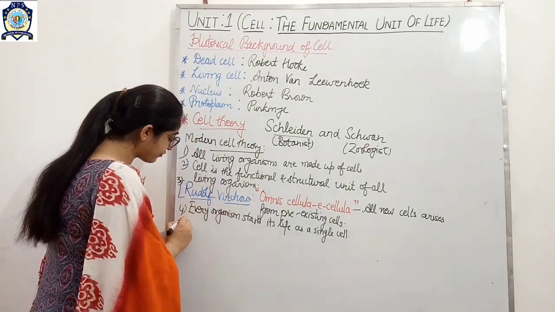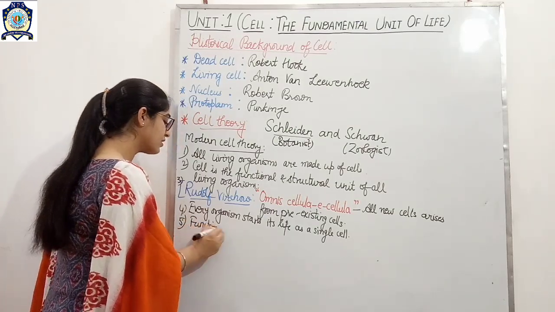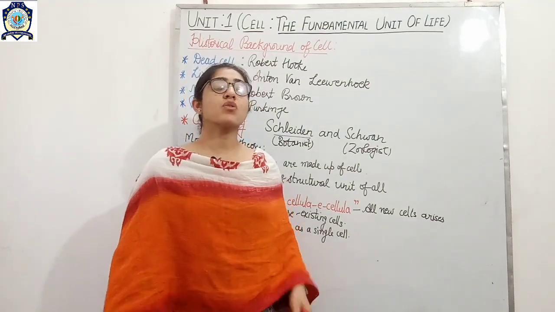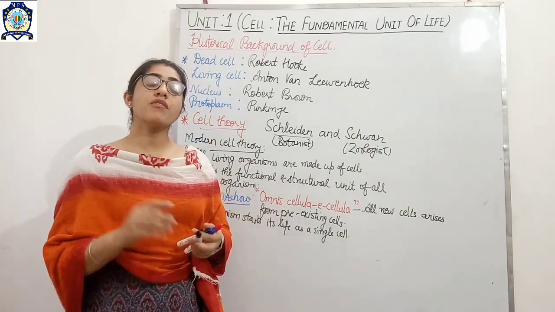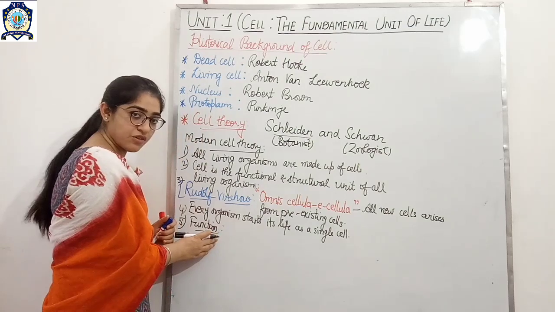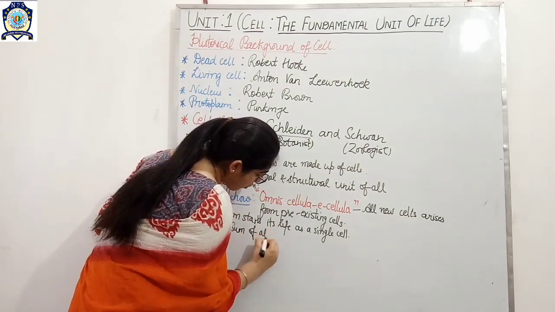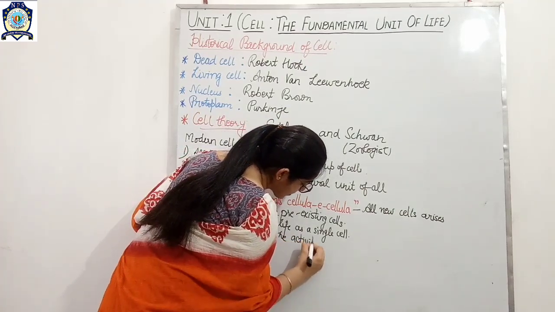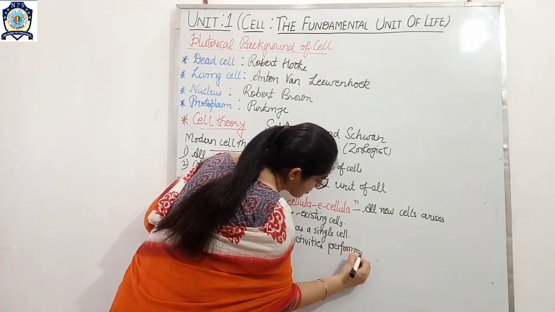And the last one is the function. What is the function of a living organism? Function is the sum of all the activities performed by living organisms.